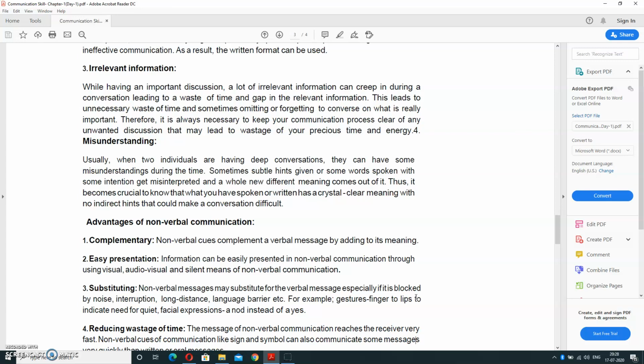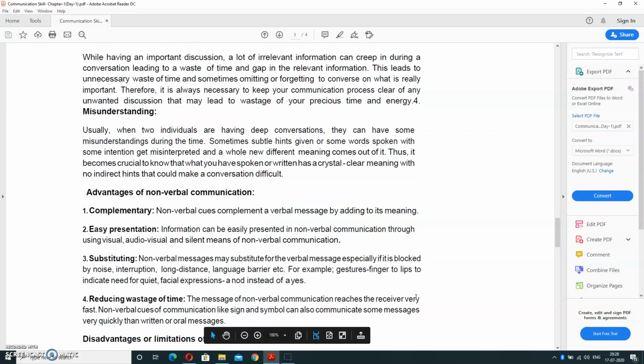For example, gestures, like a finger to the lip, indicate need for quiet. Facial expressions are more important. And reducing wastage of time. Time will be reduced because you are directly using your facial expressions and gestures. So you need not write anything and you need not speak anything. Without speaking, you can present in front of others what you want to say. These are the advantages of non-verbal communication.